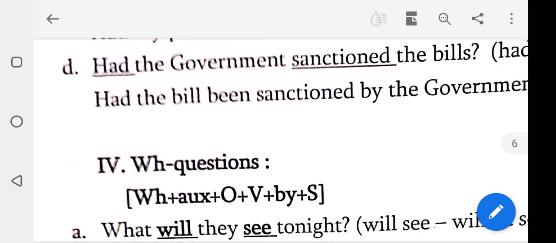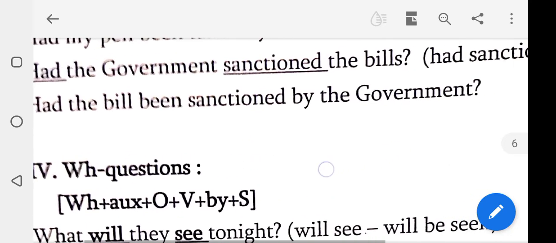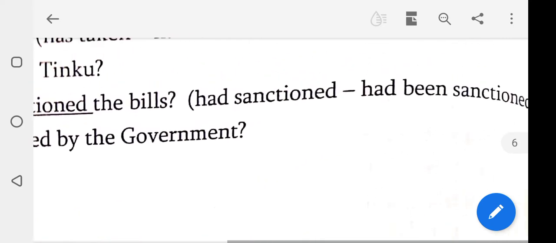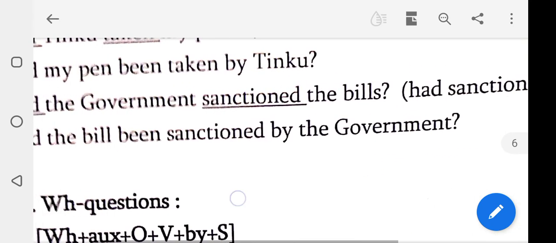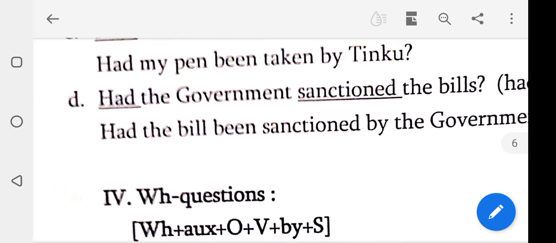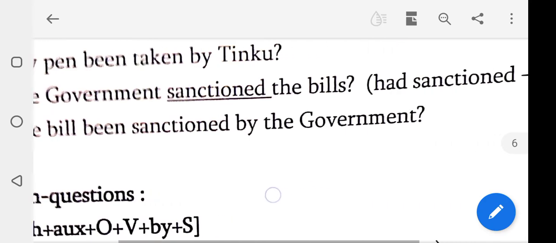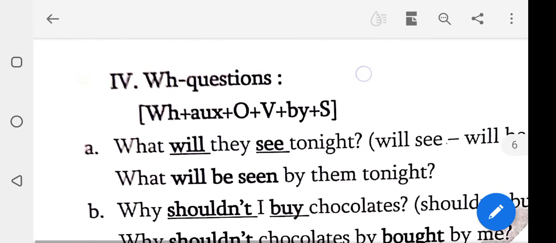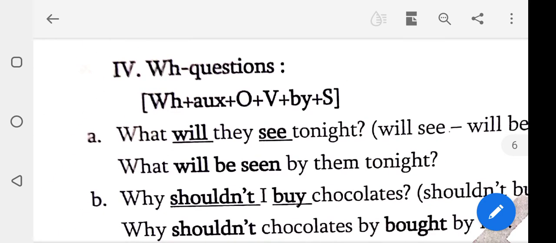Had the government sanctioned the bills? Had sanctioned, had been sanctioned. For example, had the bill been sanctioned by the government? Question mark. Next one, WH questions, students. WH plus auxiliary plus object plus verb plus by plus subject is a very, very important rule.